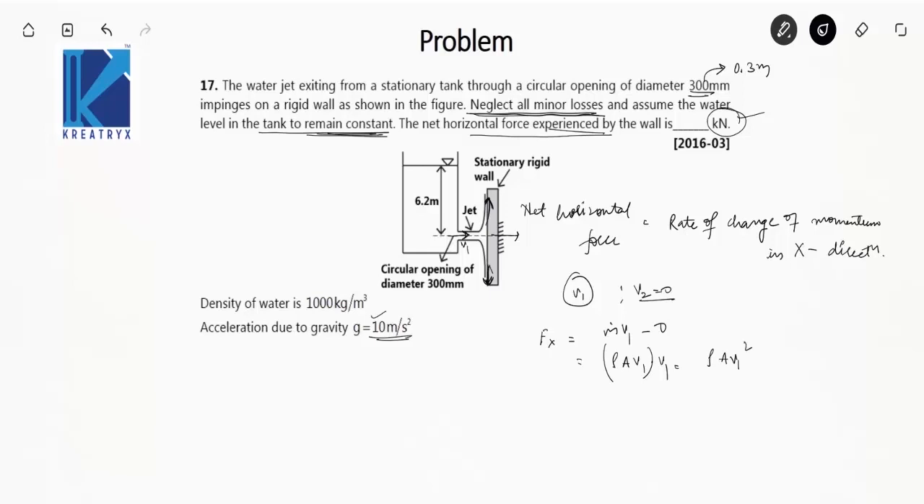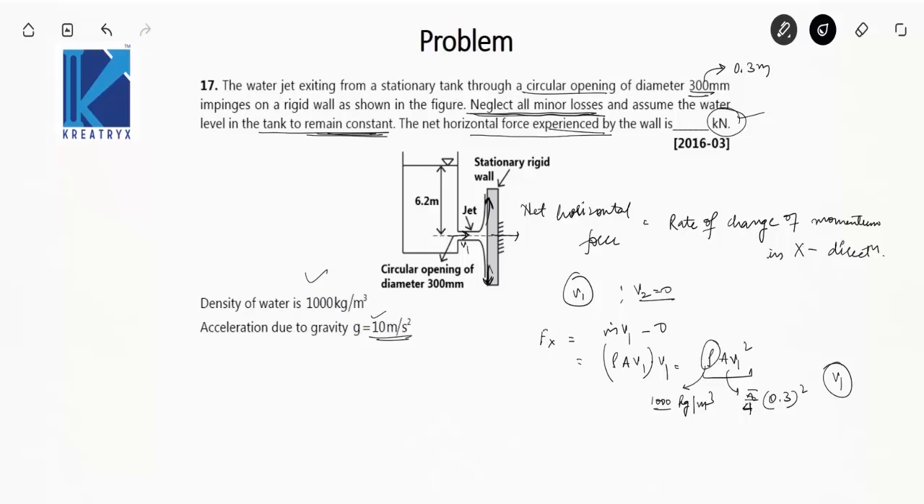Now see which data you have and which data you need. Density of water, you have as 1000 kilogram per meter cube. This is given. The area of the circular opening is given, as the diameter is given, so area will be pi by 4 d square, where d is 0.3 meters, so that will be 0.3 square. Now you have to find v1. The only task you have to do is find v1 and you will get the net horizontal force.